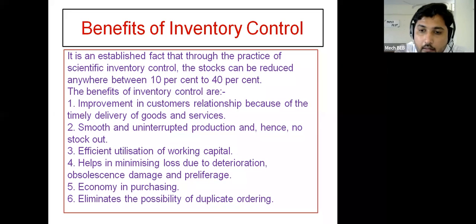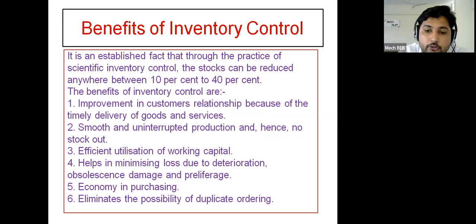In an upcoming lecture we are going to discuss that also. So you have to focus on economical batch quantity, so that the ordering cost will be optimum, and we can say that inventory cost will also be optimum. So that will be called economy in purchasing.